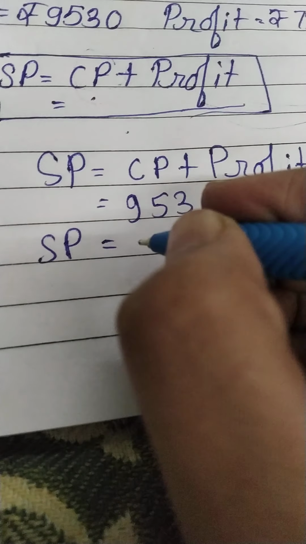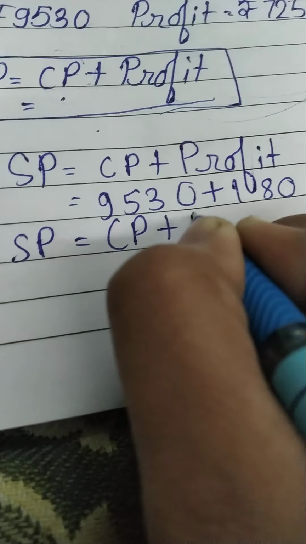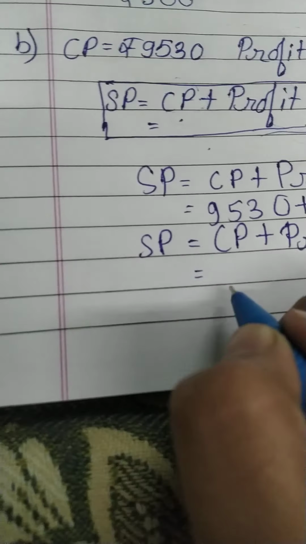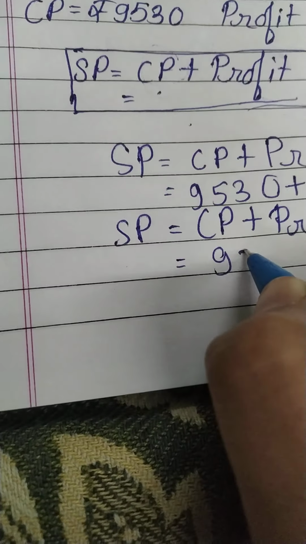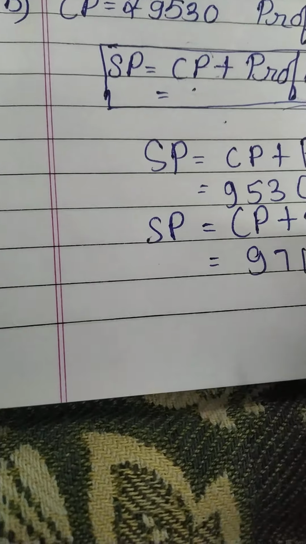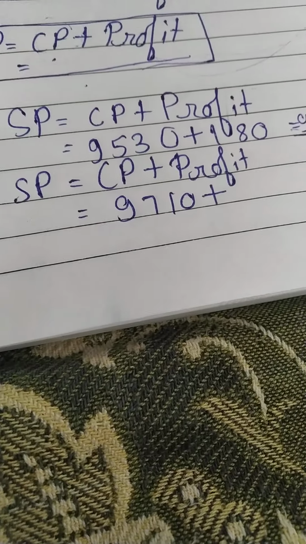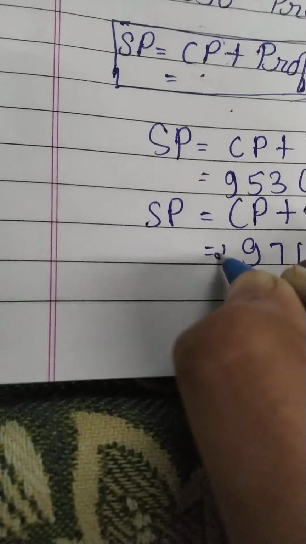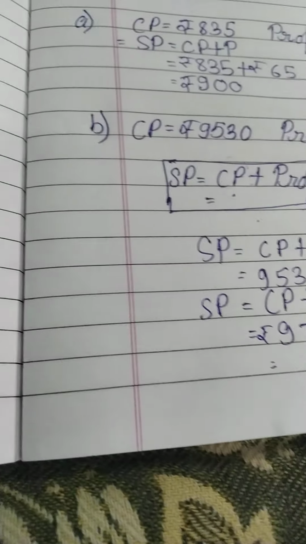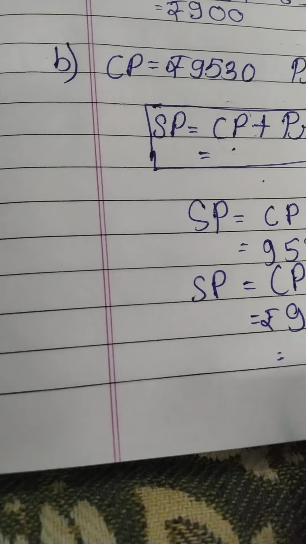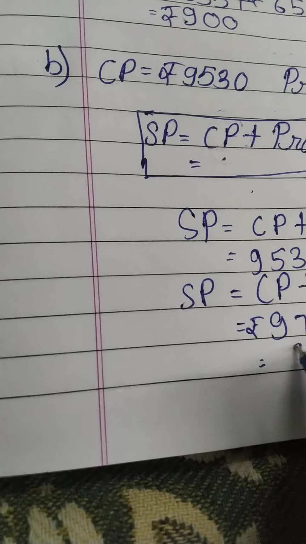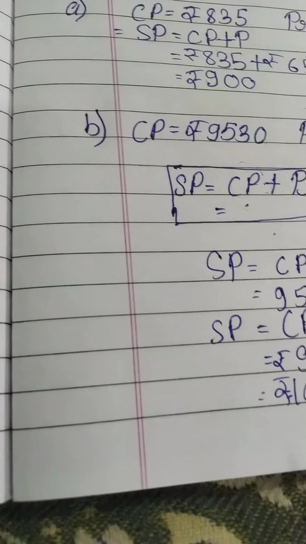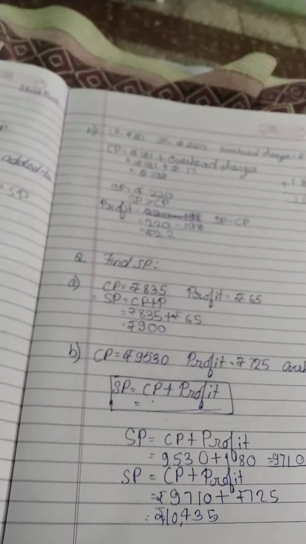Now like this, SP is equal to CP plus profit. So here will be 9710. Profit is 75 rupees. Okay, what will be the answer? That is your answer. 5, 2 plus 1 is 3, 7 plus 7 is 14. Okay, 10,435 rupees is your answer. Okay, get it?